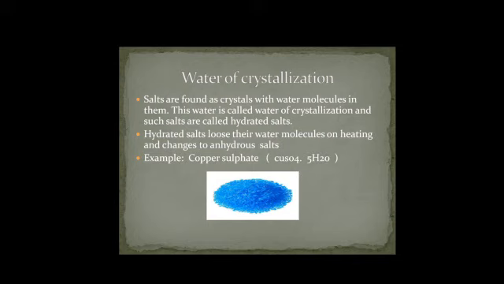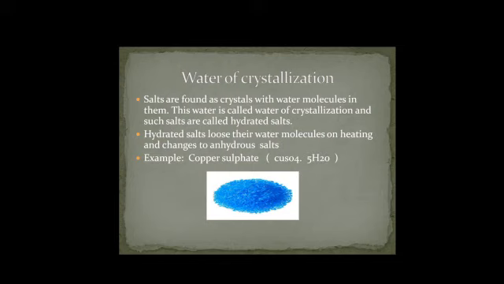Because of having water molecules, it shows that shape and sometimes color. Having water molecules in salts is called water of crystallization, and such salts are called hydrated salts. Example, our crystal salt.